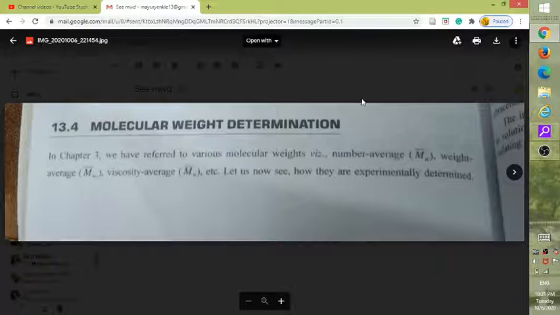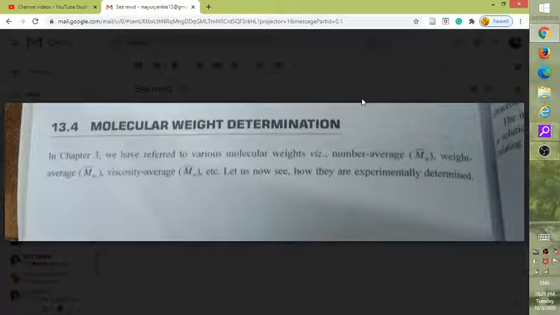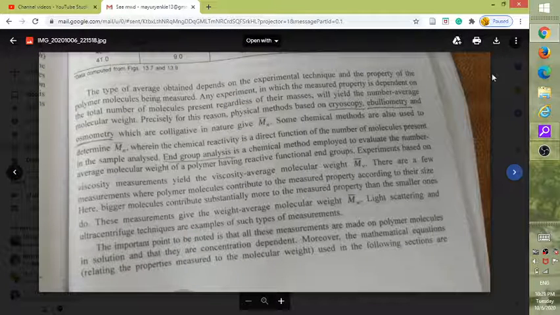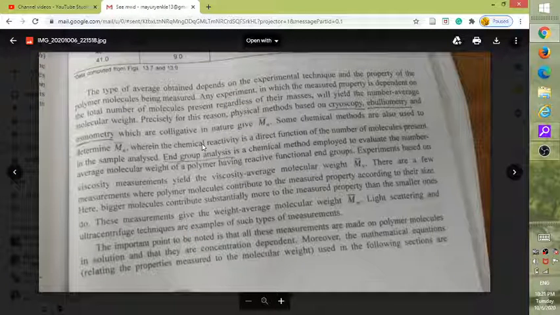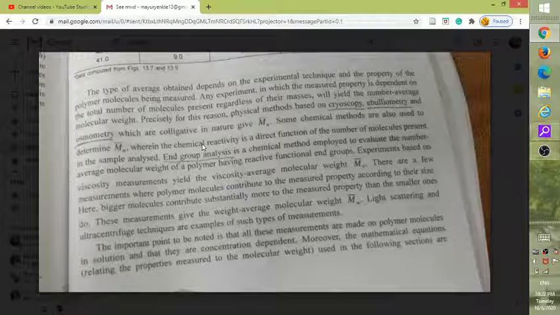Okay, molecular weight determination. There are various types of molecular weights: number average molecular weight, weight average molecular weight, viscosity average molecular weight. So let us now see how they are experimentally determined. The type of average obtained depends on the experimental technique and the property of the polymer molecules being measured.